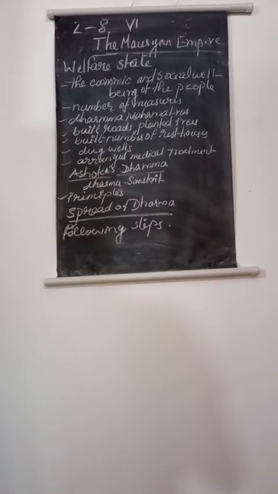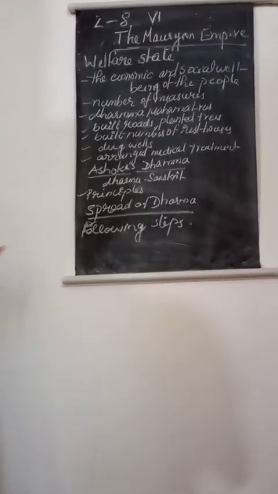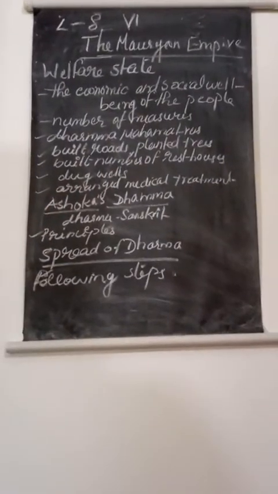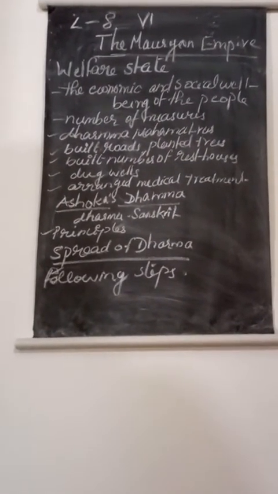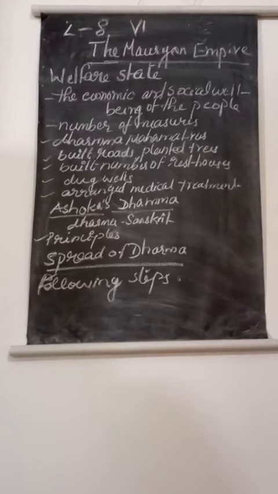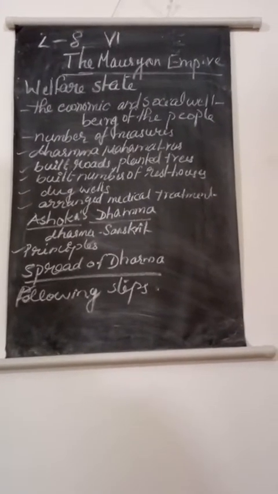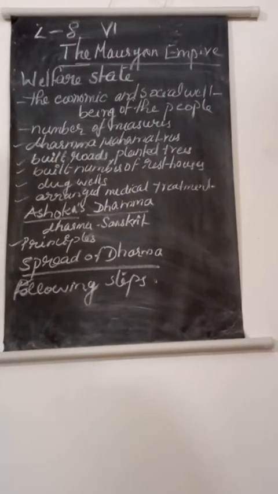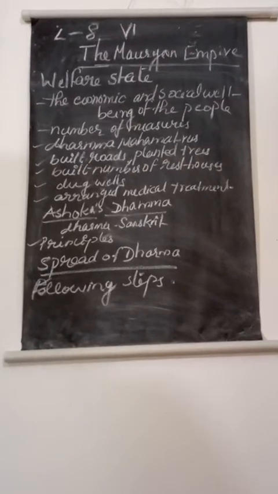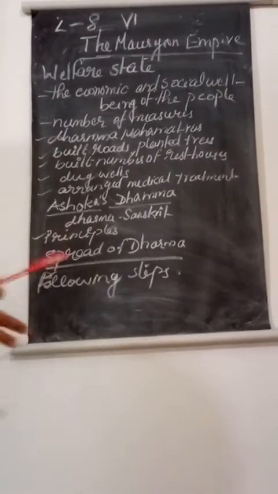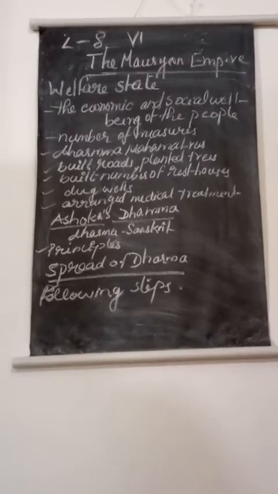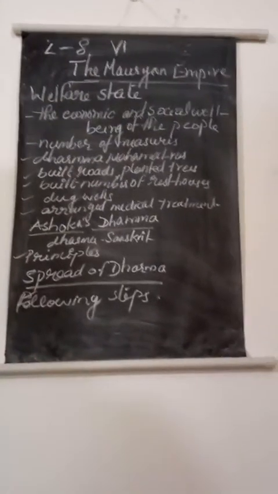Next, Ashoka's Dharma or Dhamma. The word Dhamma is the Prakrit form of the Sanskrit word Dharma, which means a religious duty. Dhamma, as described in Ashoka's edicts, is a code of conduct based on the teachings of Buddha. The main principles of Ashoka's Dhamma were the following. Just remember the principles one by one. Live together in peace and harmony. Be friendly towards one another and do not fight over land and religion.